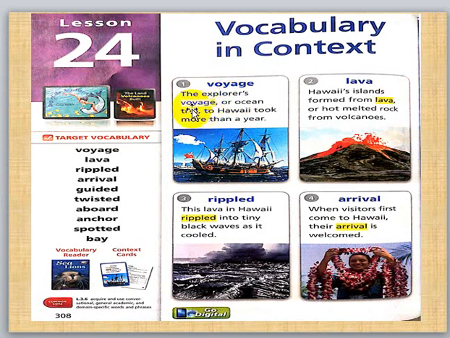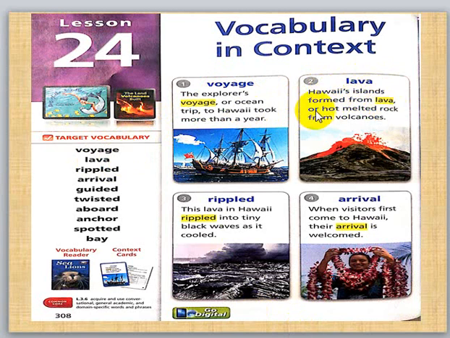The explorers' voyage, or ocean trip. What do you mean by voyage? Ocean trip, sea trip. The voyage to Hawaii took more than a year. Okay, this is the first one. Number 2, lava. Lava, Hawaii's island formed from lava.